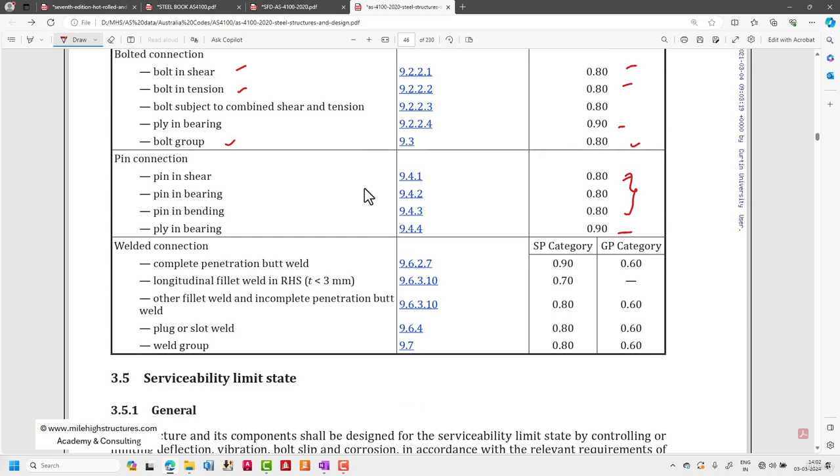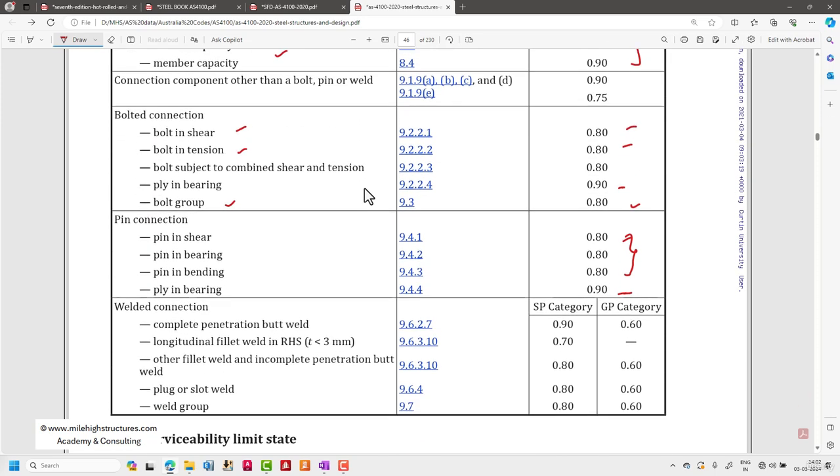And after that, for welded connections. For a complete penetration butt weld, it is 0.9 and 0.6. For a longitudinal fillet weld in a rectangular hollow section with thickness less than 3 mm, we take a higher factor of safety, it is 0.7.